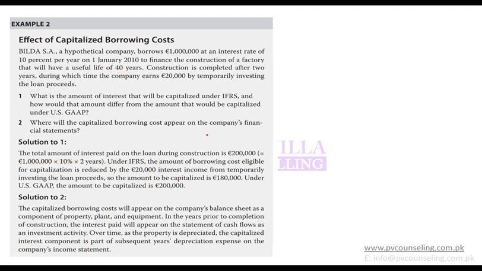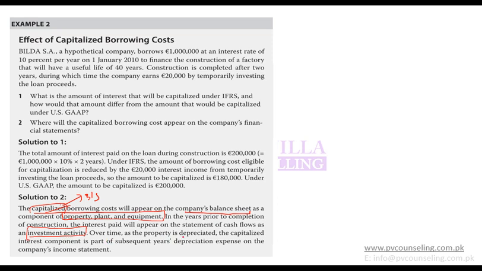Where will capitalized borrowing cost appear? So capitalized borrowing cost will appear on the company's balance sheet. Why balance sheet? Because it is capitalized, and capitalized means going on balance sheet as a component of property, plant and equipment. Why? Because it becomes a part of the asset itself. In the years prior to completion of construction, interest paid will appear on the statement of cash flows as investment activity. Why is it investment activity? Because it is being capitalized. When we capitalize, it is an investment activity.